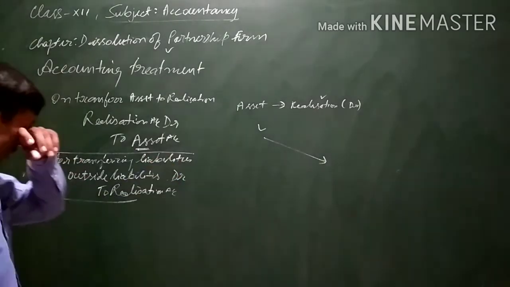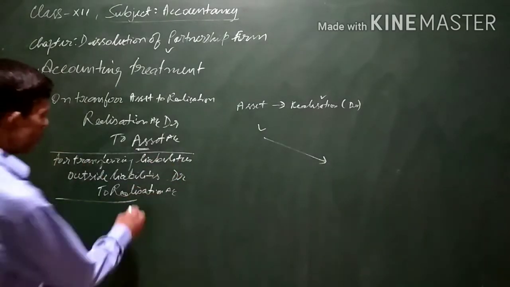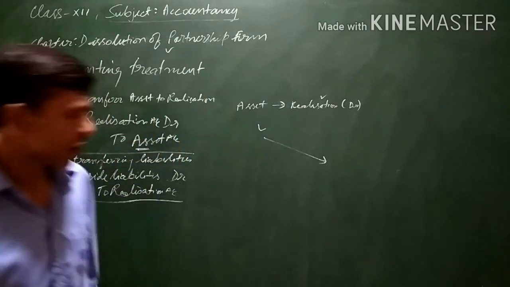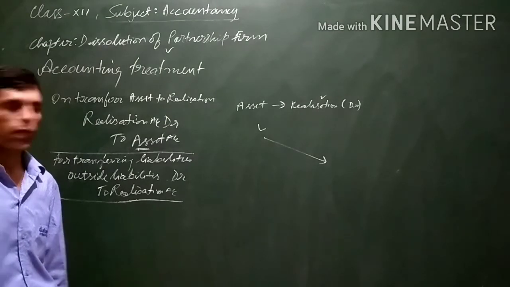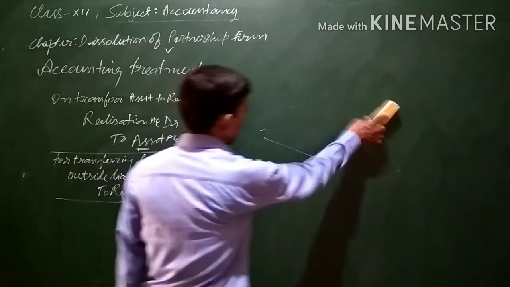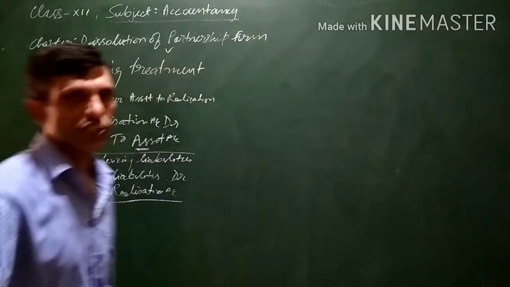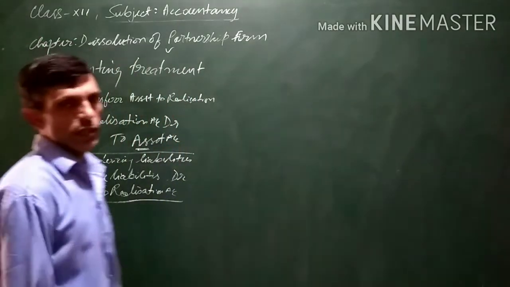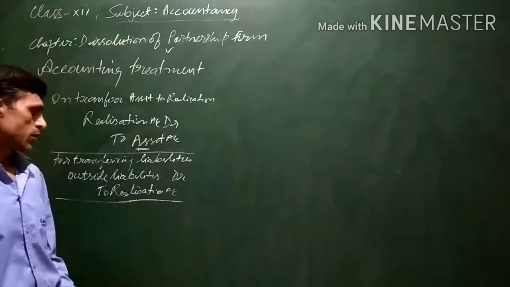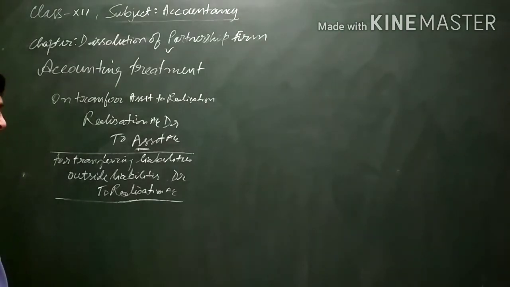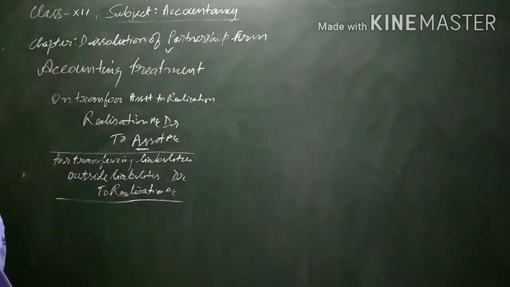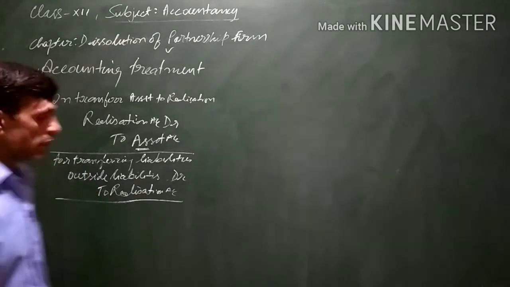Now see, suppose there is profit or loss on realization of assets and liabilities. Just now I told you that realization account is a nominal account and the balance of realization account is transferred to the partners' capital accounts. Suppose there is a profit on realization when we have prepared the realization account, that is, the credit side is more.